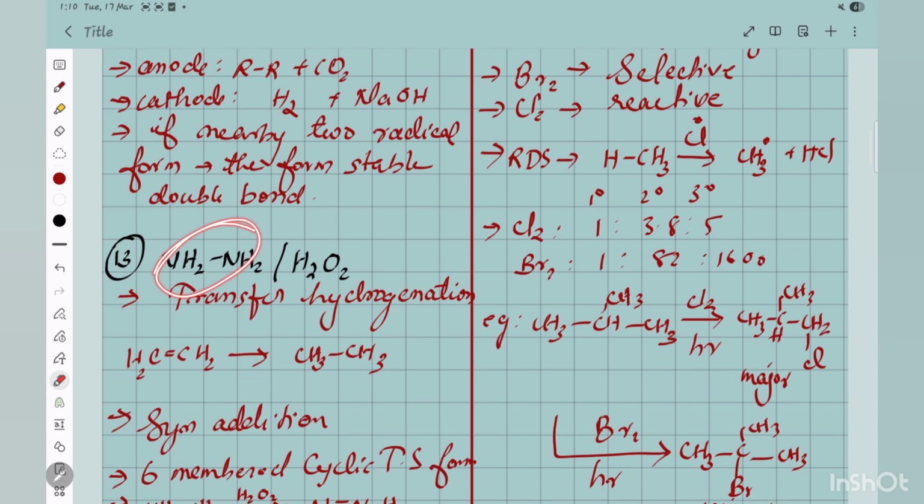Now this is NH2, NH2, H2O2. It's not a common and repeated one. Still it is in this chapter. It is transfer hydrogenation. This particular thing will be hydrogenated.